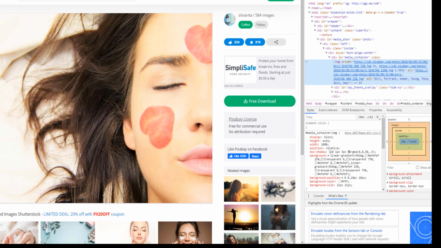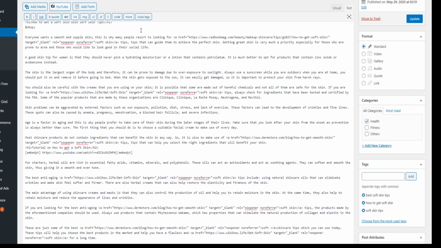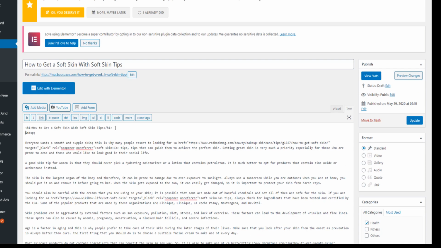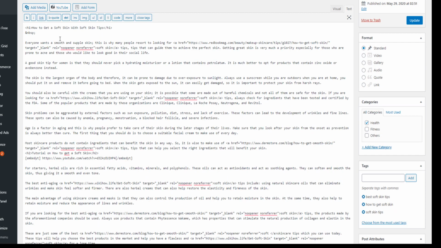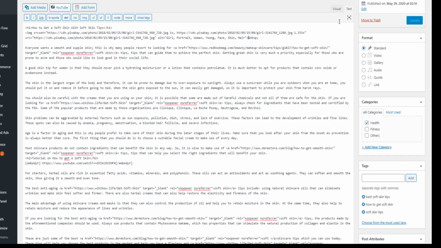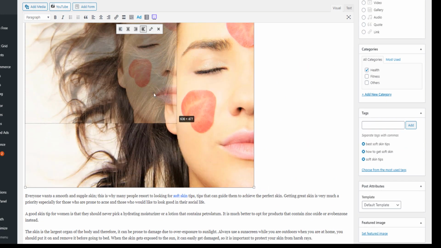So you really make things a lot faster, and you don't saturate your website with a lot of pictures. So you just switch back to text here, and then you paste that outer HTML, and then you click back to visual. You can just reduce the size right here.